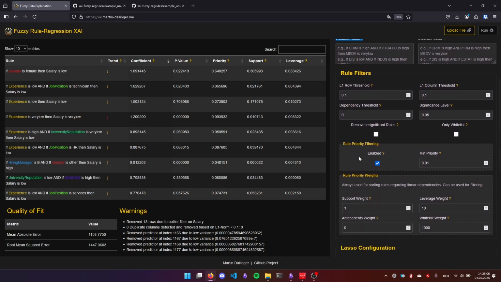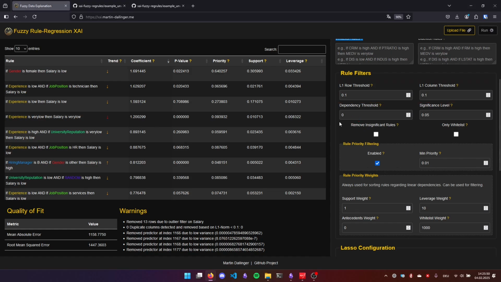Speaking of the rule fitters, these two are a bit advanced here. This is also with respect to regression, and it's in the case where you have multicollinearity. So some columns are duplicates of each other or near duplicates. So certain rules might be, or certain samples might be near duplicates of each other. Of course, there's not much benefit in having them in, and you might want to remove them, and they cause the model to be less stable. So this can be tuned to get a more stable model, essentially.